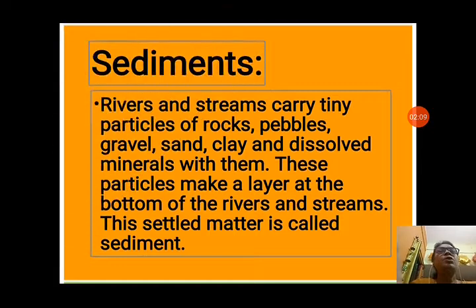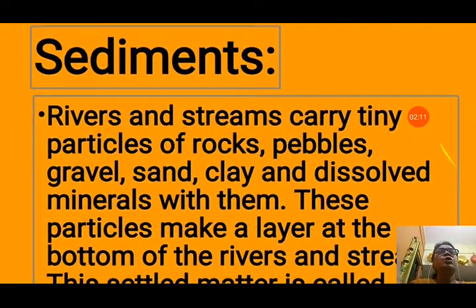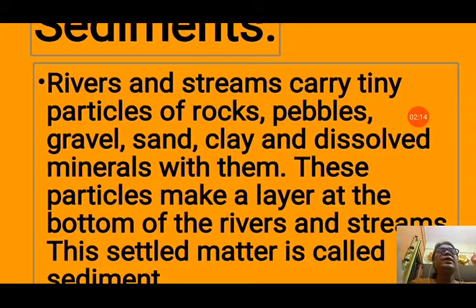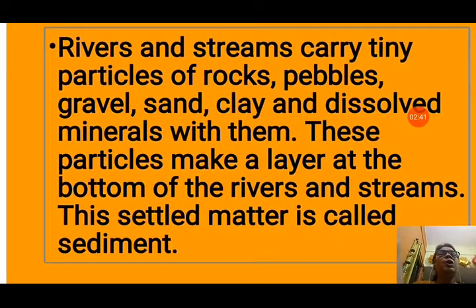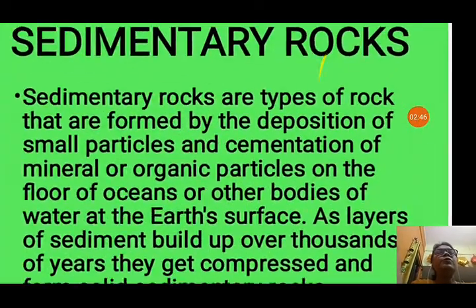Now next we will see about sediments. What are sediments? Students, rivers and streams carry tiny particles of rocks, pebbles, gravel, sand, clay and dissolved minerals with them. These particles make a layer at the bottom of the rivers and streams. This settled matter is called sediment. When rivers flow with high speed, they carry many different sizes of particles. According to size, they are called pebbles, gravel, sand, clay and dissolved minerals. These particles settle down to the bottom of the river and other water bodies also. These are called sediments.